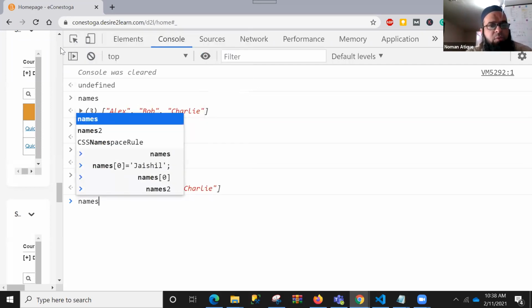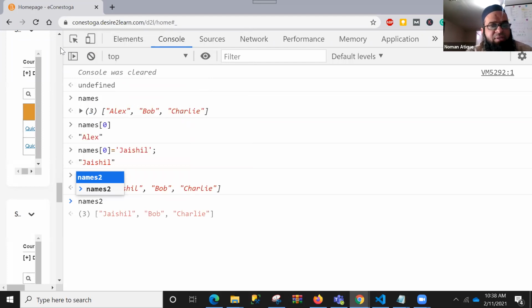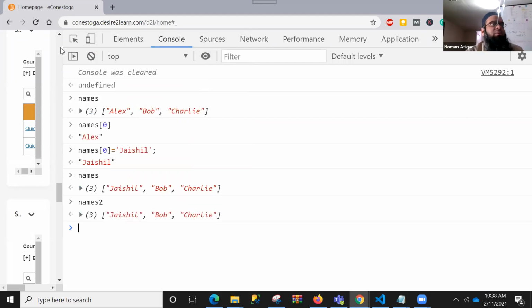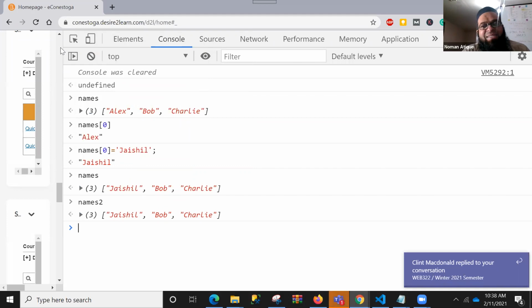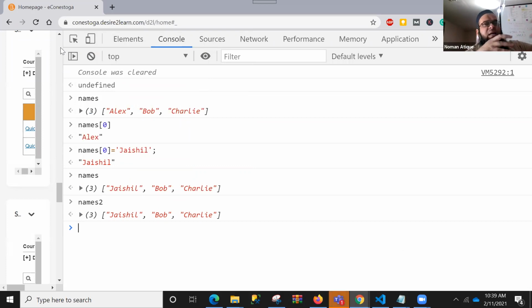And how about names2? What will be names2? No. That is something that I wanted you to understand, everyone. In JavaScript, when you define an array and you store that array into another variable, that only copies the address. You remember pass by reference in C language. So it passes the reference of that array. That means now those two arrays, names and names2, both are pointing to the same location. And now if you update names, names2 will be updated as well.